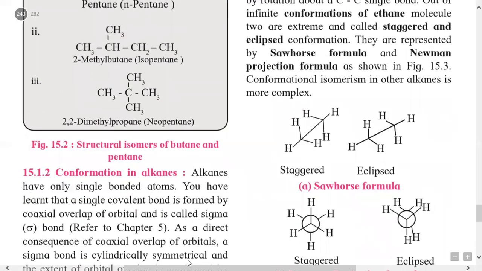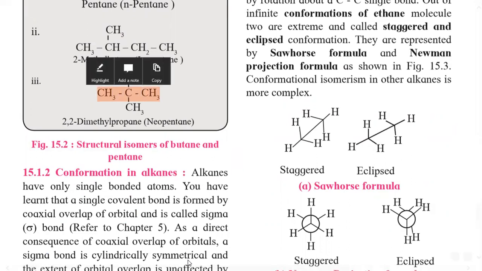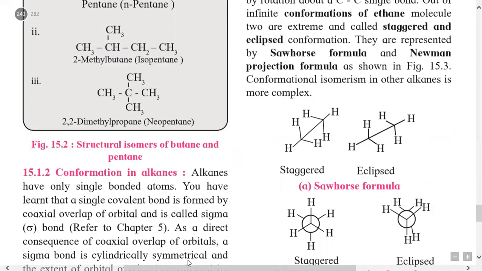Then one more structural isomer of pentane is neopentane, with IUPAC name 2,2-dimethylpropane. Here, three carbon atoms are in a straight chain and two carbon atoms are branched. That is, on the central carbon there is one branch above the chain and one branch below the chain. This is neopentane. So these are the three isomers of pentane.